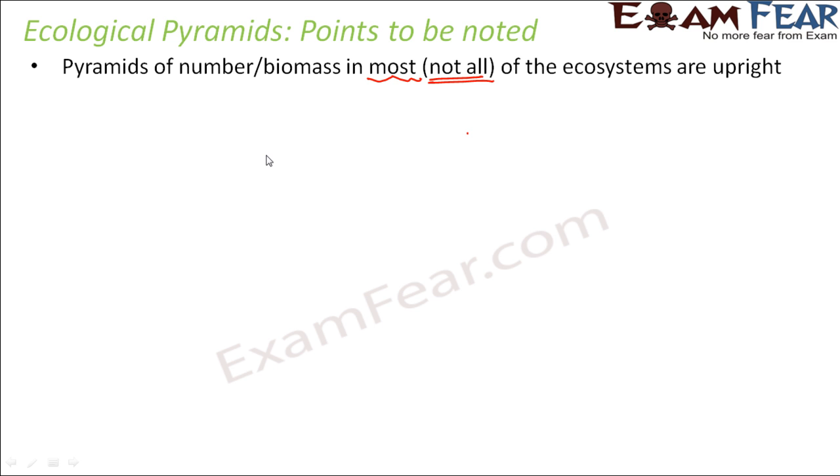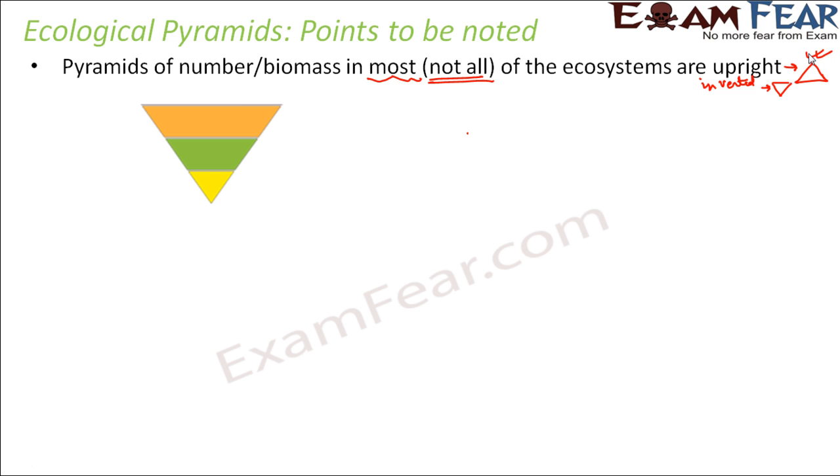What does that mean? First of all, what do we mean by an upright pyramid and an inverted pyramid? An upright pyramid is one which has a bigger base. So when we say upright, it is going to be a pyramid like this. And when we say inverted, it is going to be just the opposite, something like this. So mostly it is upright for most of the ecosystems, but there can be exceptions to it. In fact, there are exceptions to it.